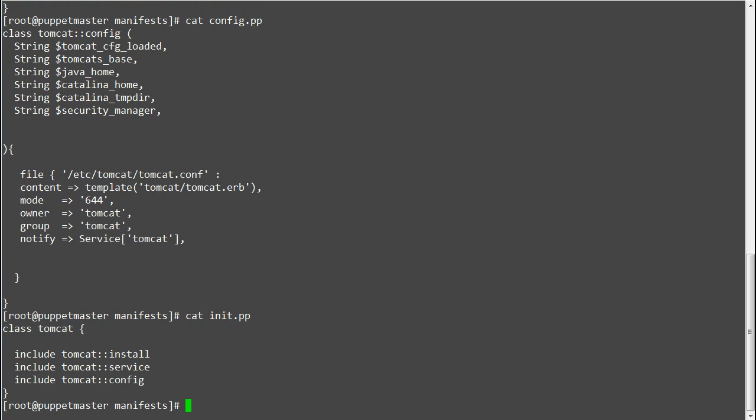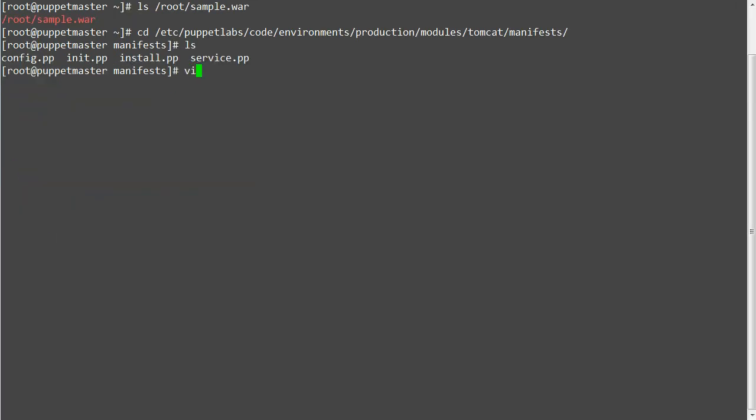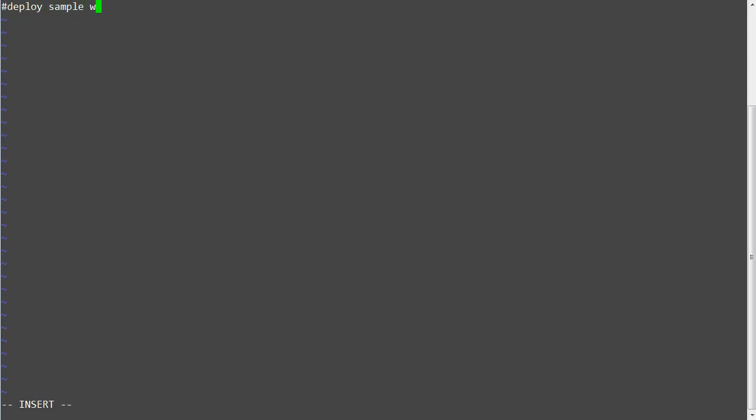Now let's configure the deploy.pp to deploy the sample war file in the Catalina home directory. So add entries, document the class by adding deploy sample war file. Class tomcat::deploy. String $tomcat_deploy_URL.